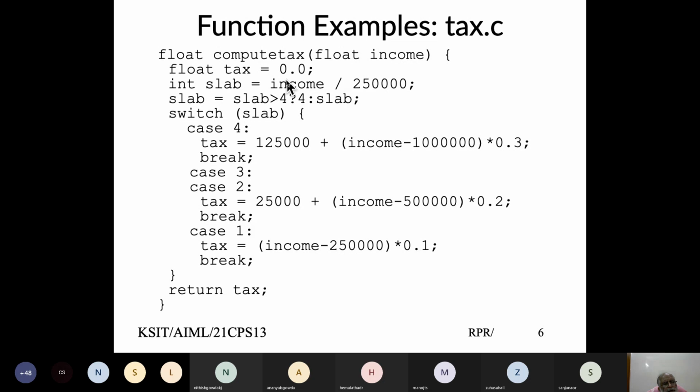If the income is between 5 lakh and less than 10 lakh, the value could be either 2 or 3, because for income between 5 lakh to 7.5 lakh, this would give me 2, and 7.5 to 10 lakh, I'll get a value 3. And income over 10 lakh is going to be more than 4.